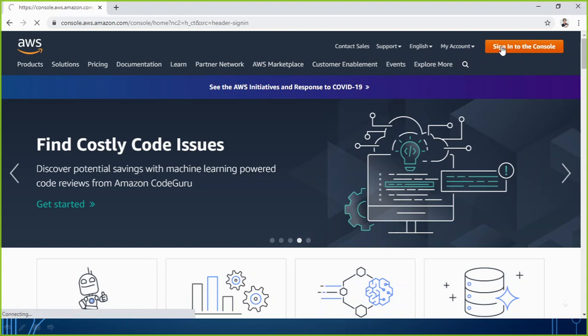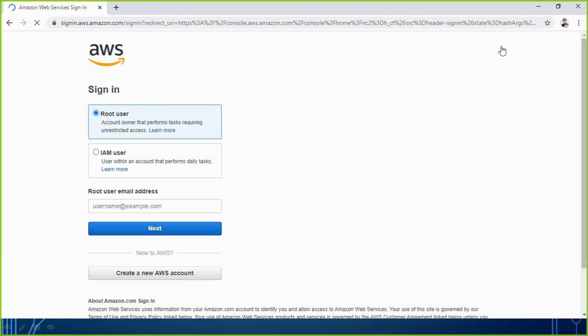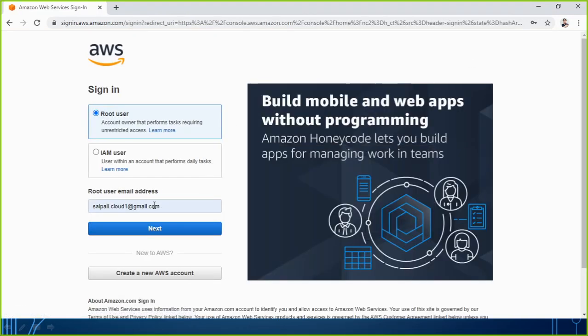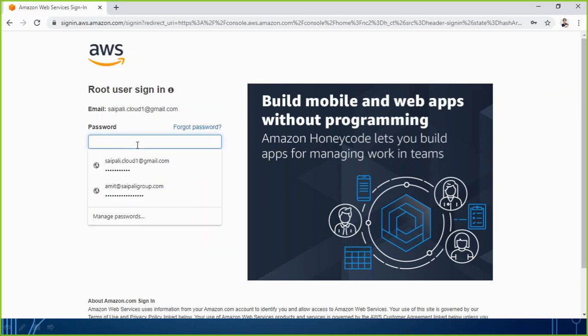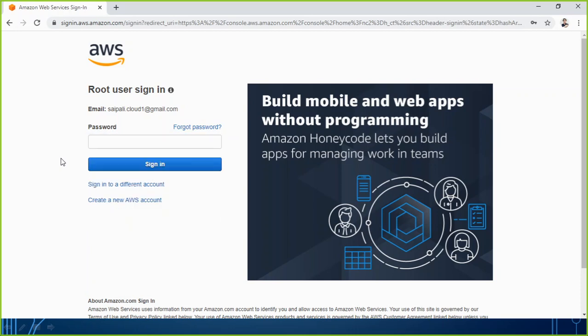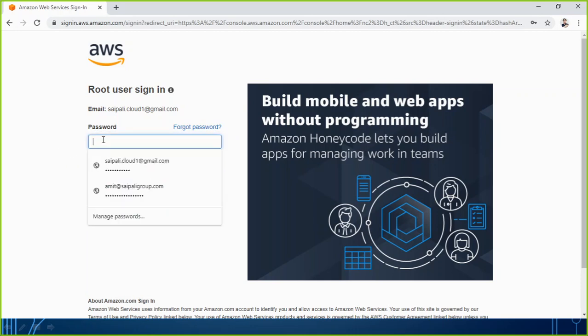Because I have used this browser to log in to AWS before, it has my credentials. Otherwise, you will be required to type the email ID and password you used while creating your user account on AWS. I am continuing with the root user with my login credentials. Now it is going to ask me for the password for this user account. So I type the password, and thereafter I will be able to log in.